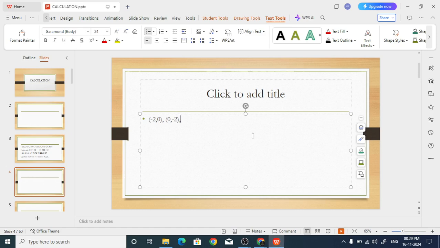These are the 3 points of a triangle, and you have to find the area of the triangle. Do you know what formula you have to use?